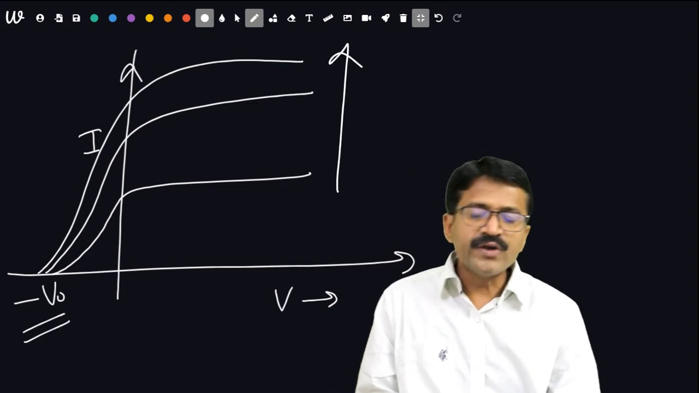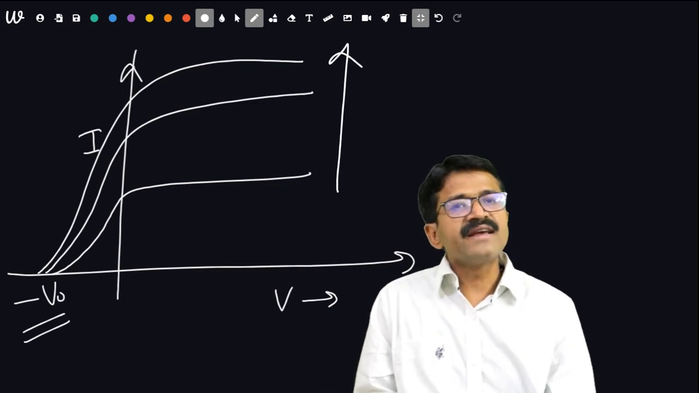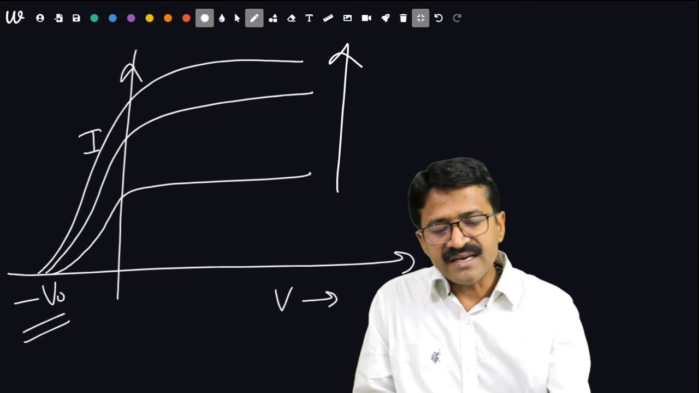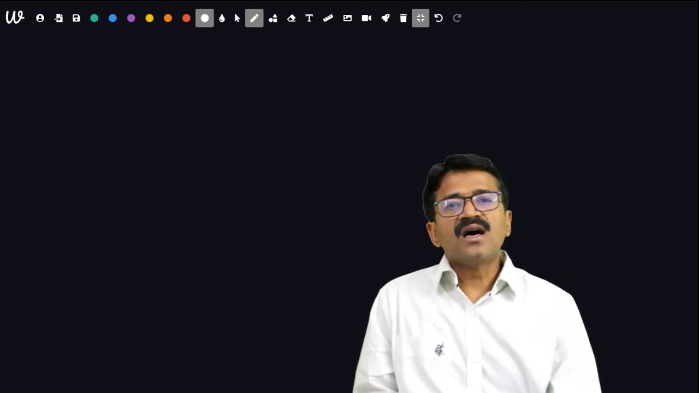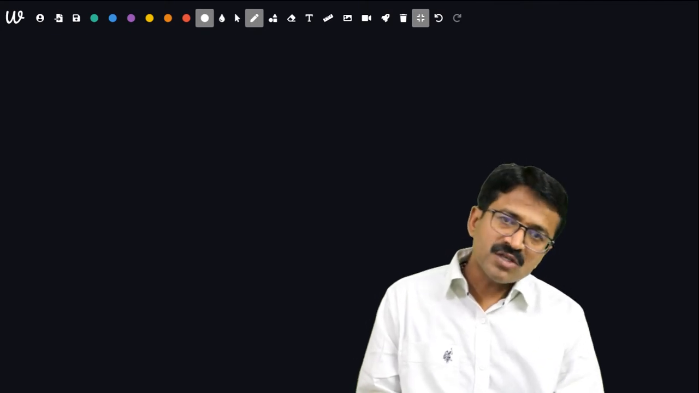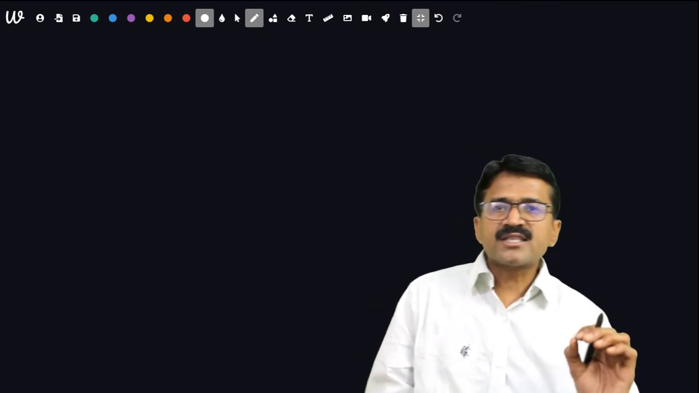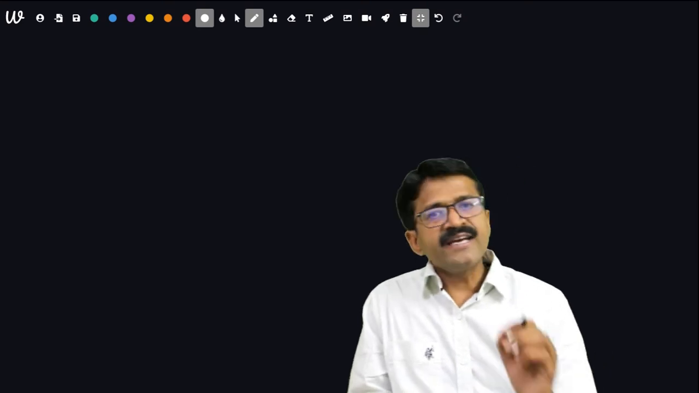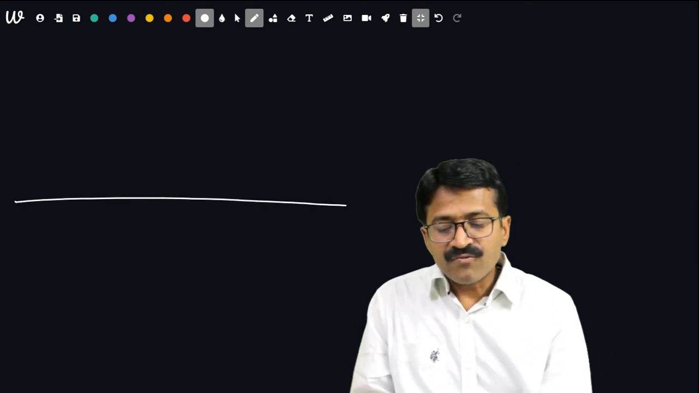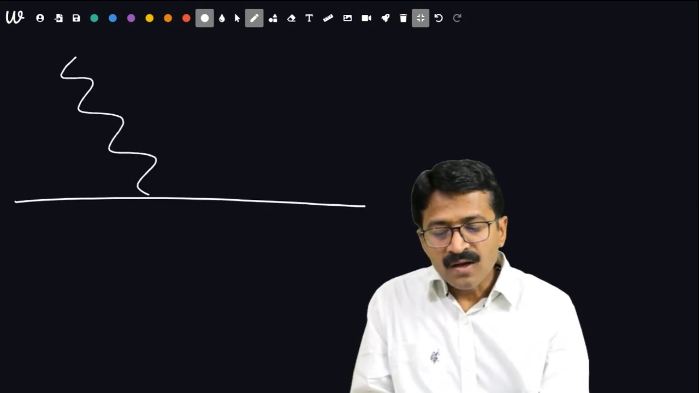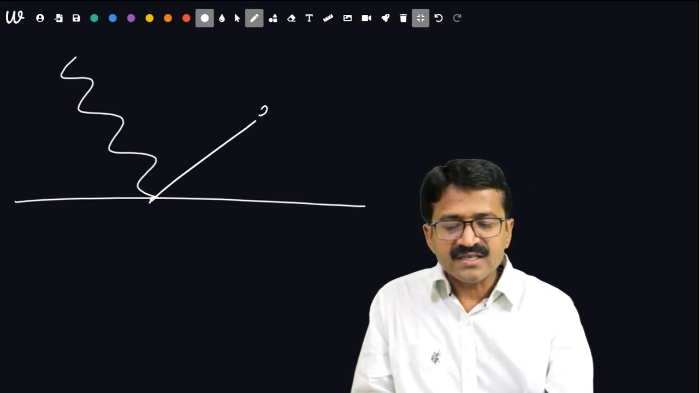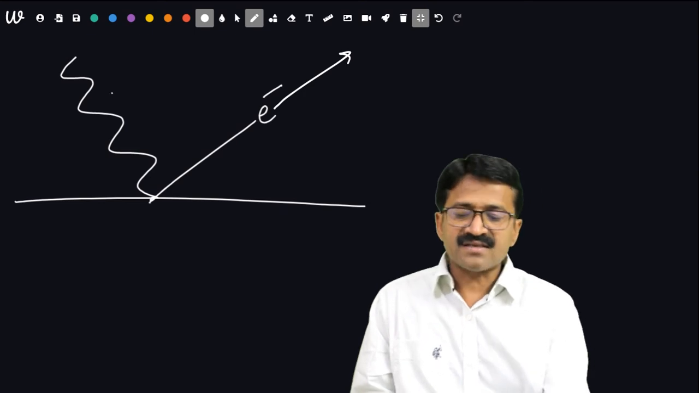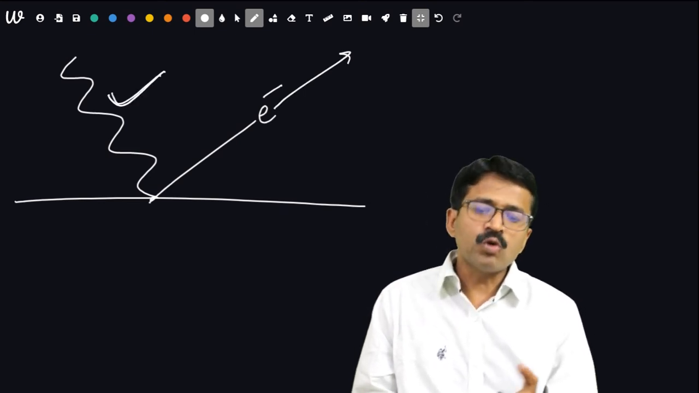This current is going to increase whenever you are increasing intensity. This is about variation. Now what about the cause of this emission or photoelectric effect? It was explained with the help of Einstein. He told that whenever a photon or light falls on a particular surface, then it will emit electrons as its energy is divided in two parts.